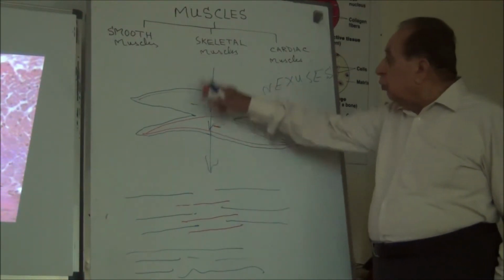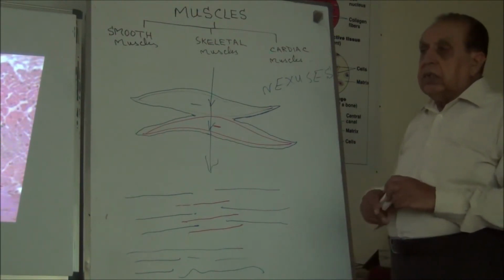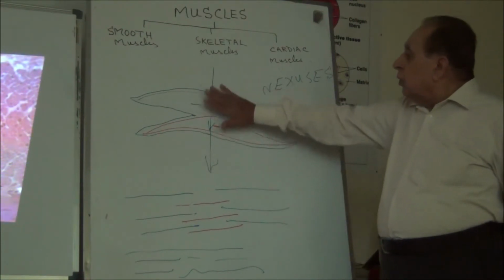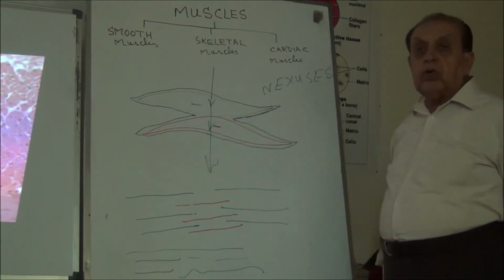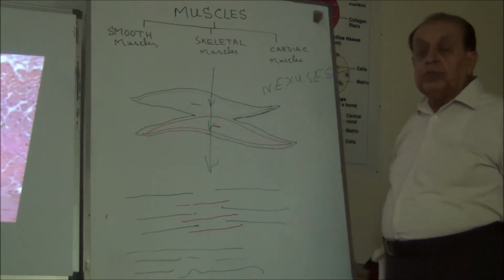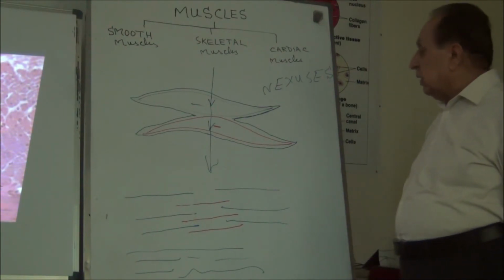But in smooth muscles, the actin and myosin filaments are not in registered order. So the smooth muscles have no cross striations. Therefore, they are called smooth muscles or non-striated muscles.